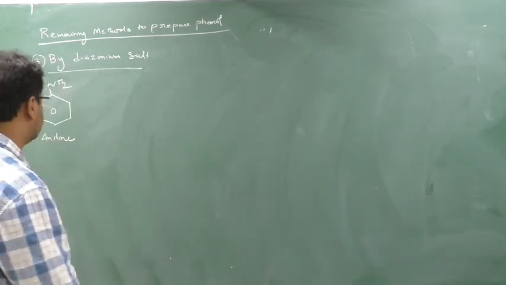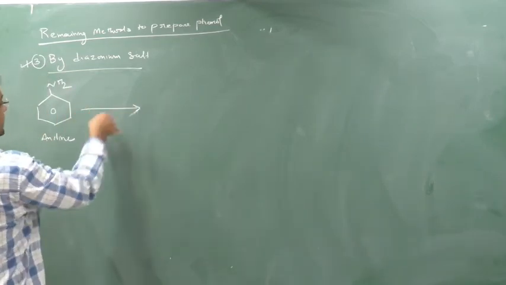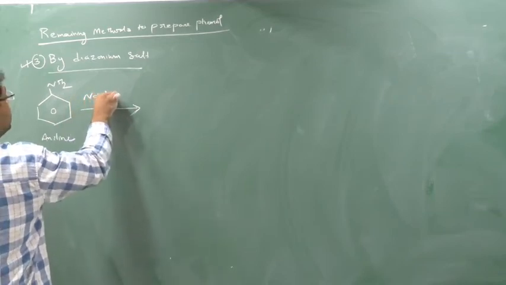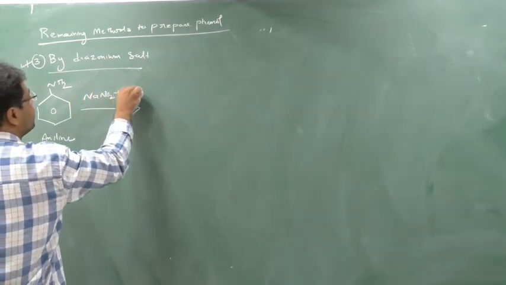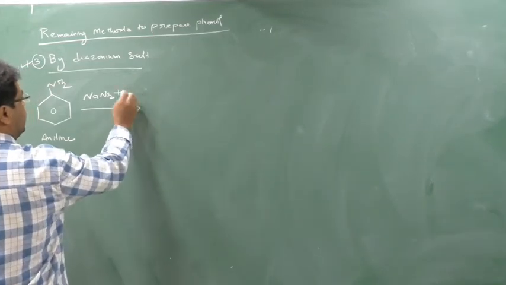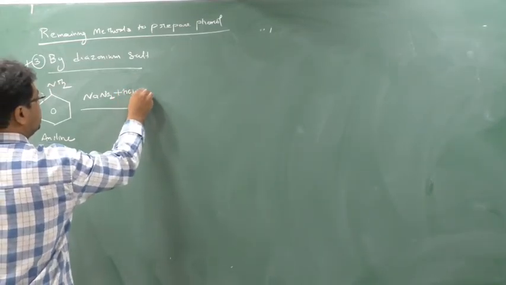Now this aniline we are reacting with one very important reagent that is very important to remember: sodium nitrite (NaNO2) plus 2 moles of HCl. 2 moles is very important. Why? I will show you this. Now see, this 2 moles of HCl means I can write like this also, HCl plus HCl. Yes or no? Now what will happen?